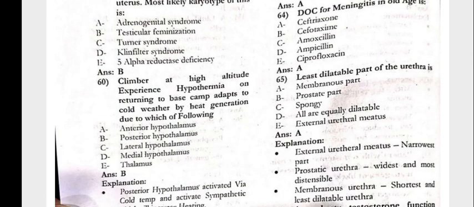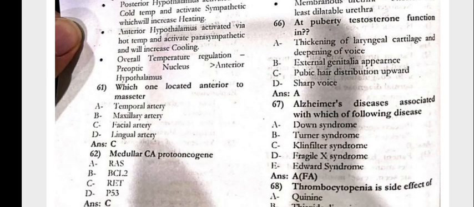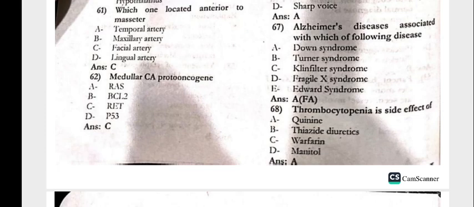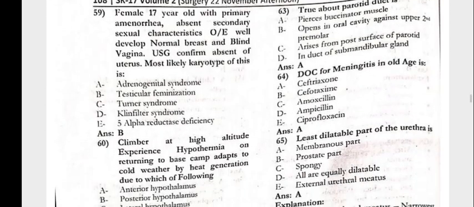A climber at high altitude experiences hypothermia on returning to base camp, and adapts to the cold weather by heat generation due to which of the following? That is the posterior hypothalamus. Which one is located anterior to the masseter? That is the facial artery. The medullary CA proto-oncogene is RET. Next, 63: true about the parotid duct is that it pierces the buccinator muscle.